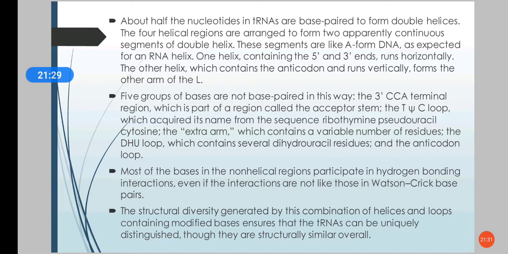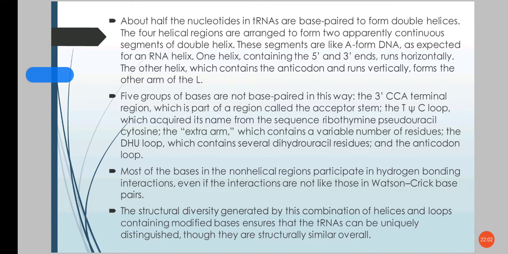T-psi-C loop, they acquired their name from the sequence ribothymine, pseudouracil, cytosine. They are the extra arm and they contain a variable number of residues, and there is the DHU loop. They contain several dihydrouracil residues, and the anticodon loop. So there are these 5 regions. They do not base pair in the A-DNA form.